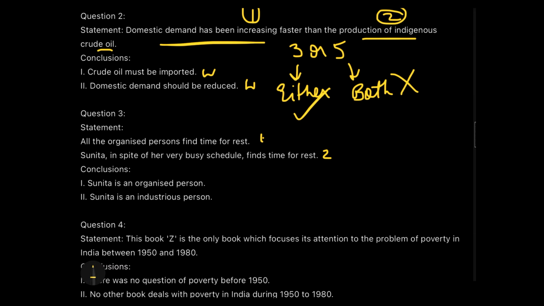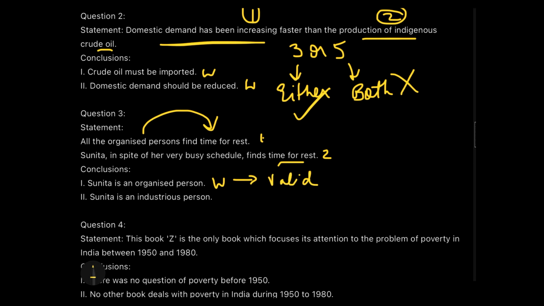So, conclusion number 1, that Sunita is an organized person. If I say why is Sunita an organized person, then do I have an answer in the statement? Yes, I have. With the first statement, I see that the characteristic of the organized person is finding time to rest. And if I know that Sunita gets time to rest as per statement number 2, then she will be an organized person. So I have answers to my conclusion in the statement, and that makes it a valid one.